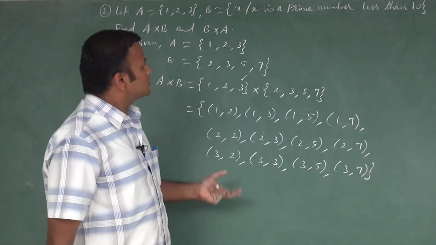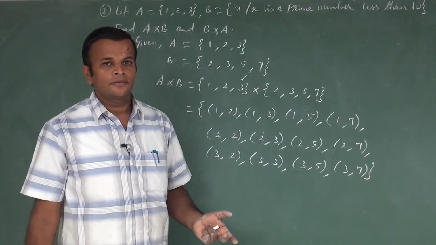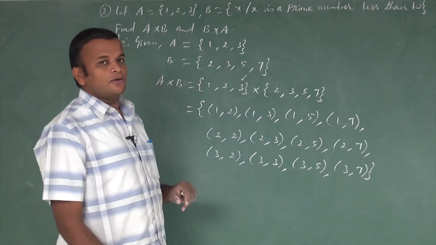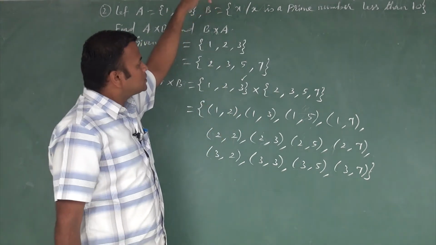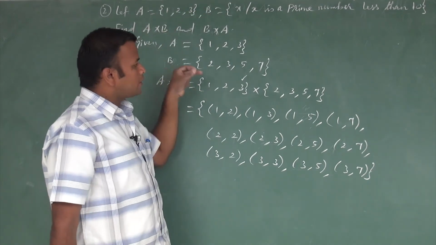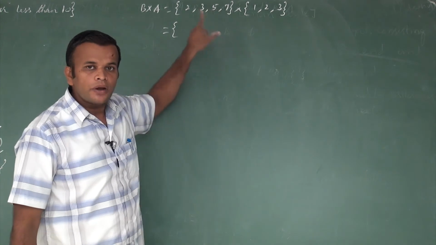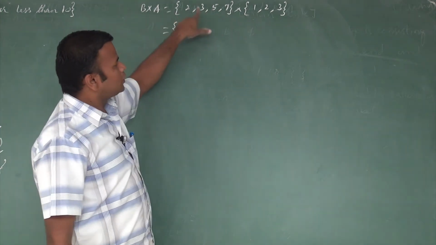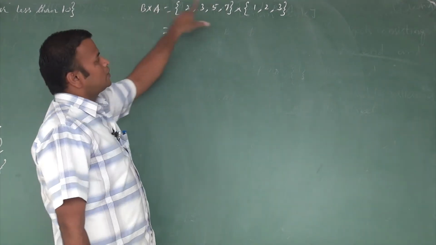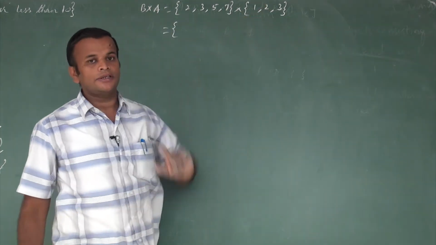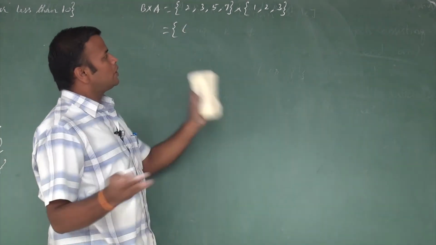The next one is the reverse, the Cartesian product B cross A. So the first set is B, and the second set is A. Now we write B cross A. The first set is B. B contains 4 elements: 2, 3, 5, 7. Cross the second set, which is A. A is 1 comma 2 comma 3.